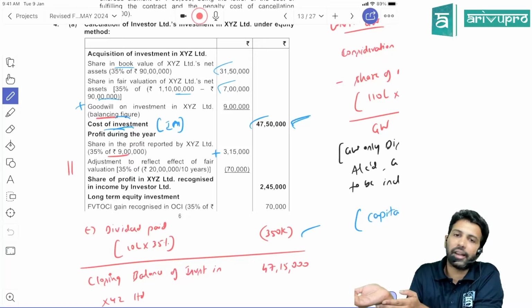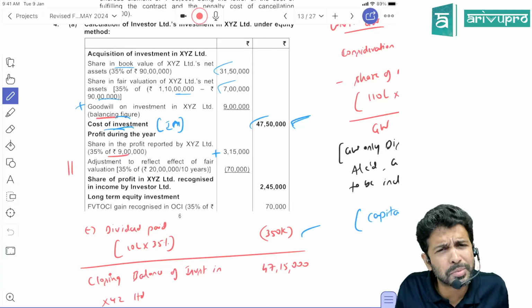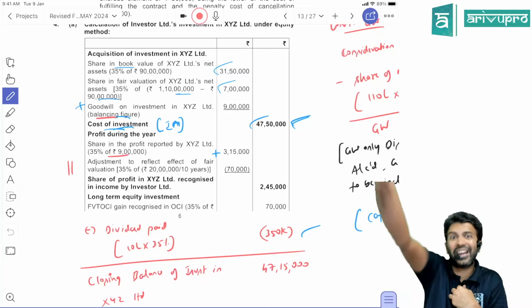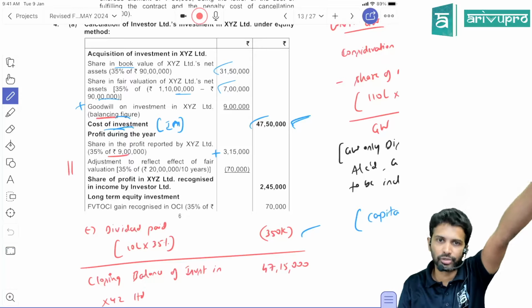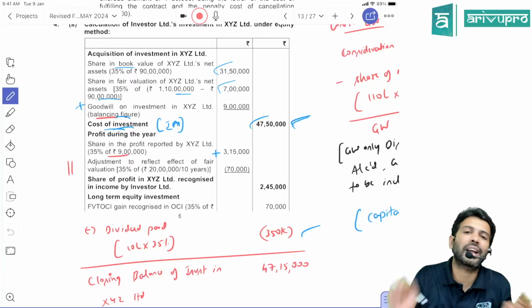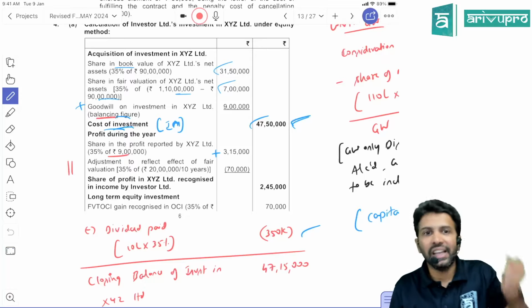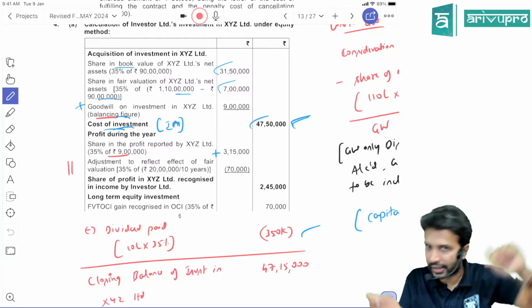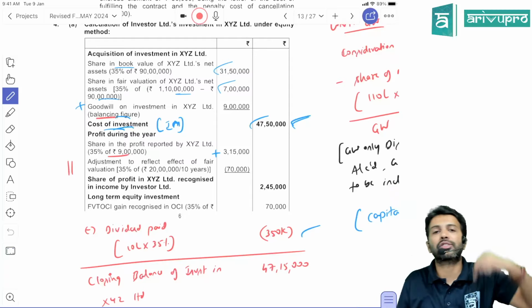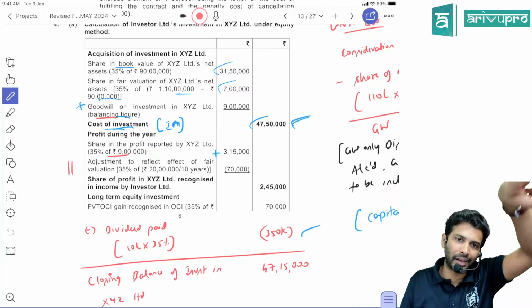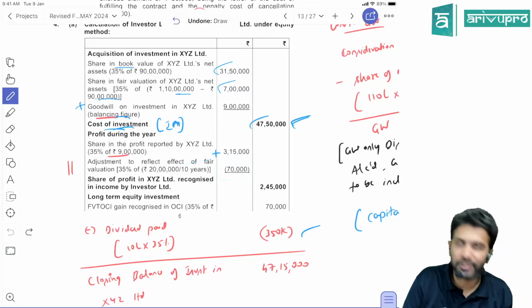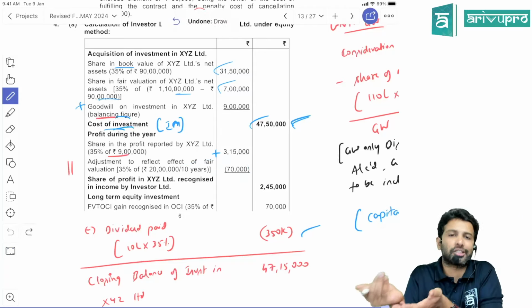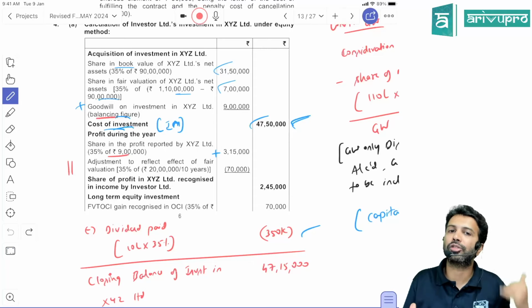If associate ka net asset reduces, obviously our investment balance also will reduce, because we have a share in their net assets. That's what I said: match investment ka value with associate ka performance. If associate company is reporting profit, investment balance will go up. If associate company is reporting loss, investment balance will go down. Due to additional depreciation, profit will come down because it's a loss. So due to this loss, investment balance also will reduce.